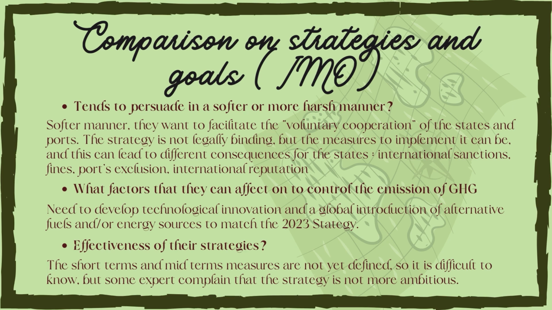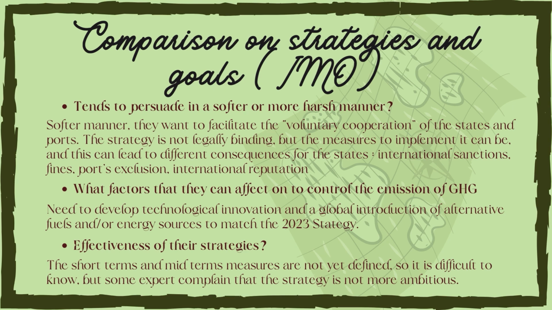The 2023 strategy is not legally binding in itself, but the measures to implement this strategy can be. And this can lead to different consequences for the states if they didn't respect the legally binding measures, such as international sanctions, fines, port exclusion, and bad international reputation.